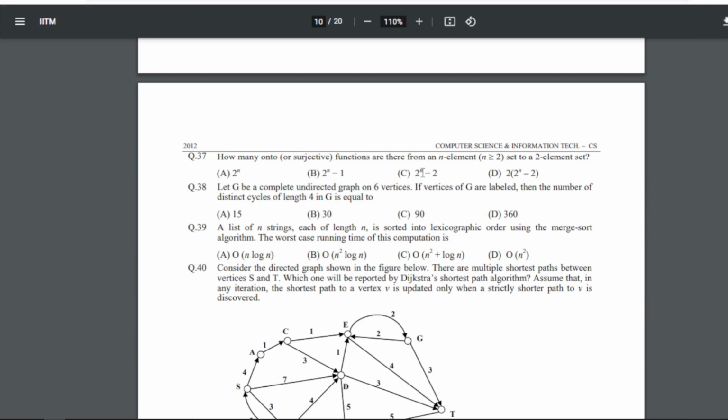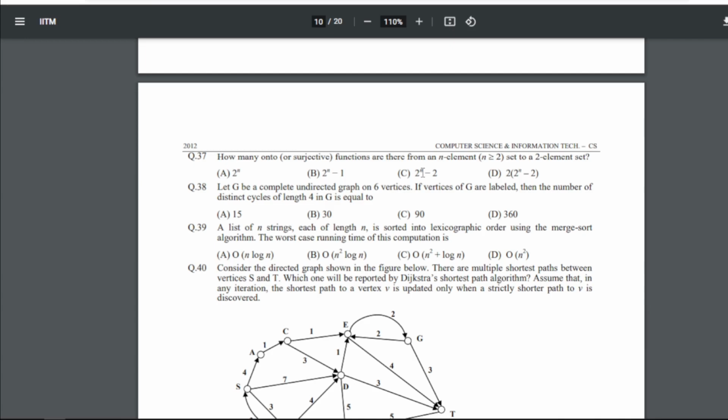38 is let G be a complete undirected graph on n vertices. If vertices of G are labeled, then the number of distinct cycles of length 4 in G is equal to what? So again for 38 I would say that you should solve this, right? You will get a clear picture, and just comment the answer below in the comment box. Just pause the video and start solving. It won't take much of your time. It is a 2 minute question, even 38 and 39.